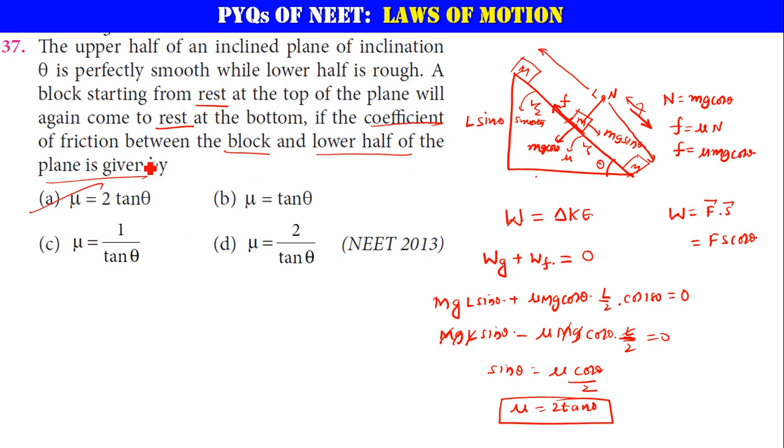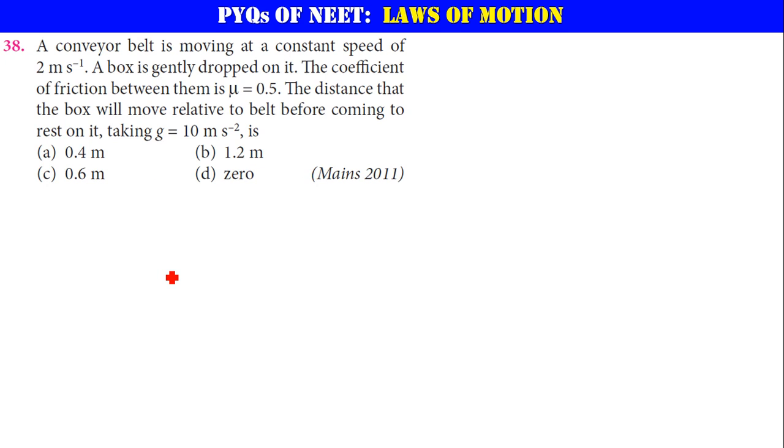Alright. Yes. A conveyor belt is moving at a constant speed of 2 meters per second. Let me drink some water.